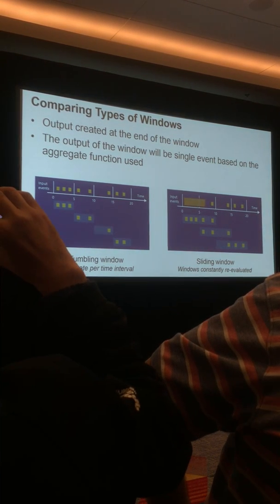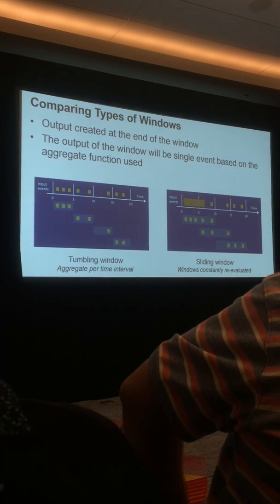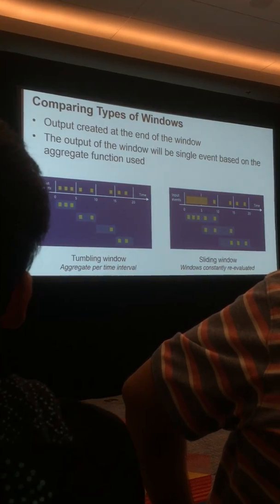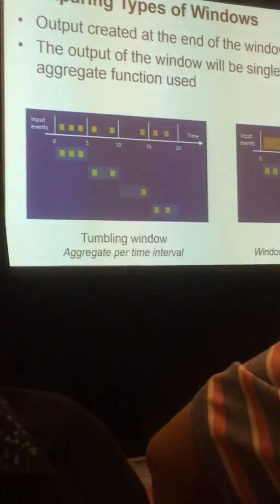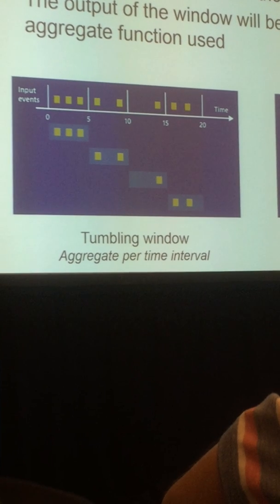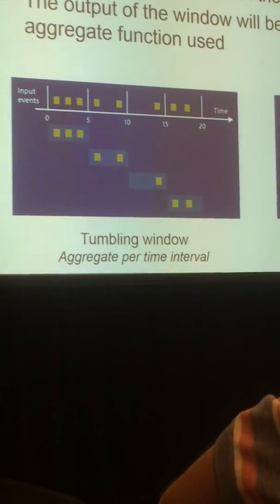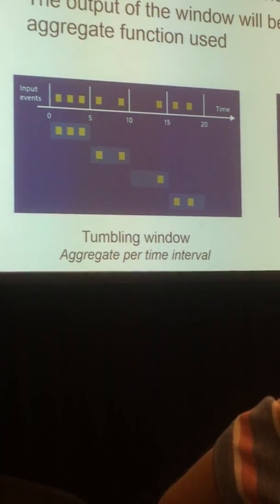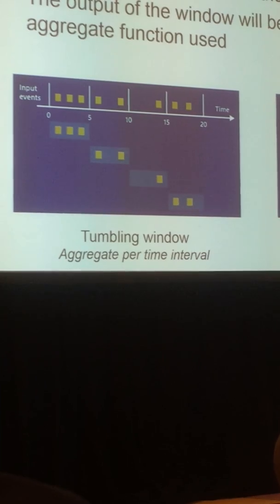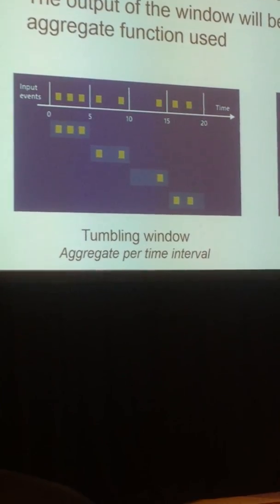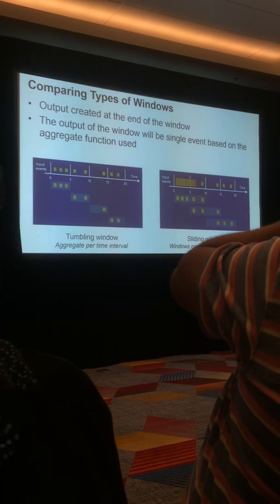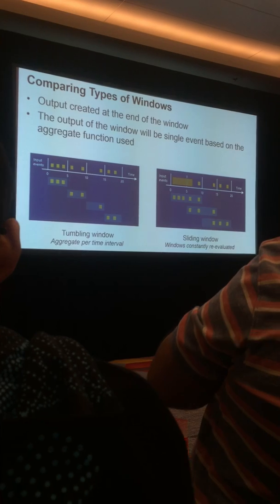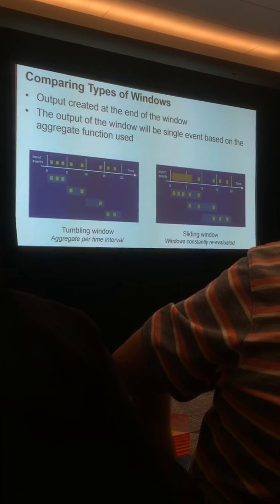A tumbling window, it's a bit easier to understand. If I'm doing a tumbling window aggregation, and you say, I want to run an aggregation every 5 minutes, then at the end of every 5 minutes, you will get a result. It'll look at that 5-minute window, so let's just say between 1 p.m. and 1:05 p.m. It'll look at all of the events that occurred in that time frame, do the aggregation that you asked it to run, and it will give you a single result at the end of the 5 minutes. And then at 1:10, you'll get the same thing. So at 1:10 p.m., you'll get the aggregation that was between 1:05 and 1:10.